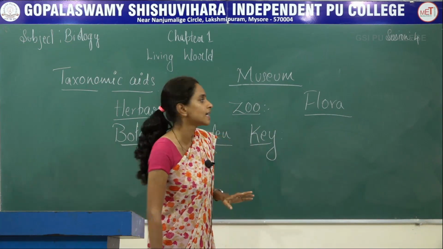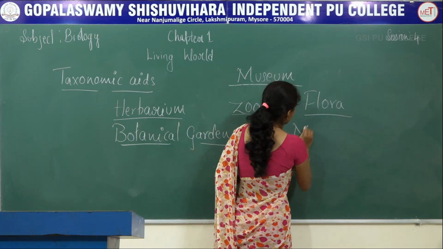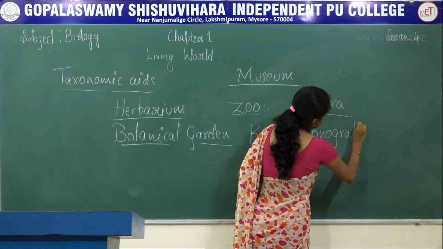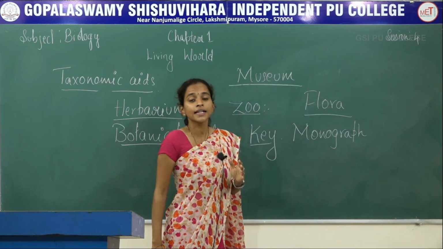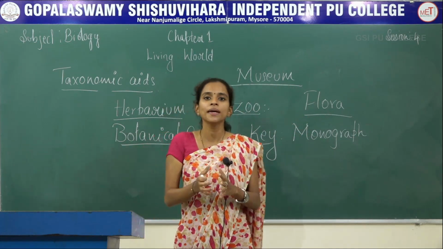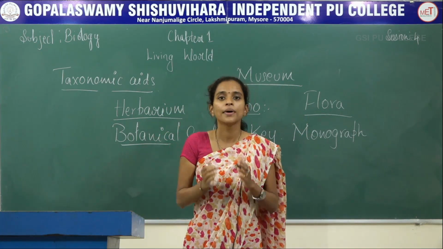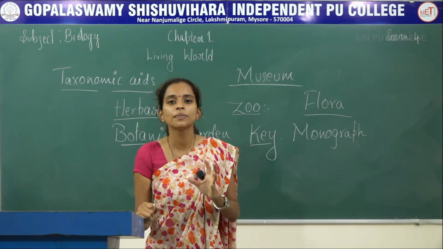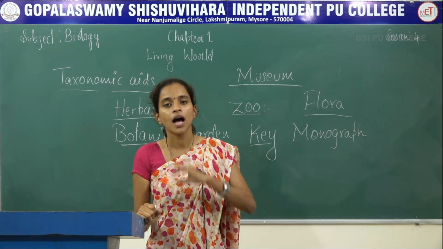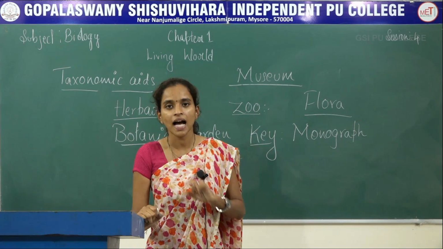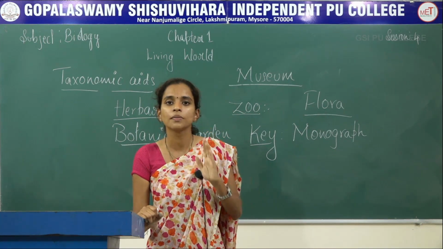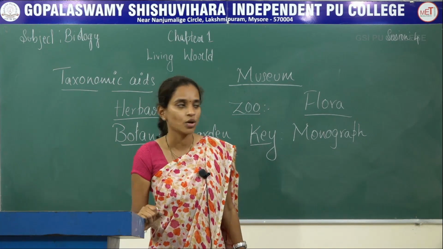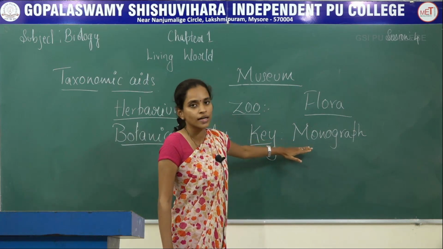Next one is monograph. Here in a monograph, you will be studying a particular taxon, that is only one category. You will be studying either a species, a family, or an order. That means you will be concentrating only on one type of taxon, and that is what is called a monograph.